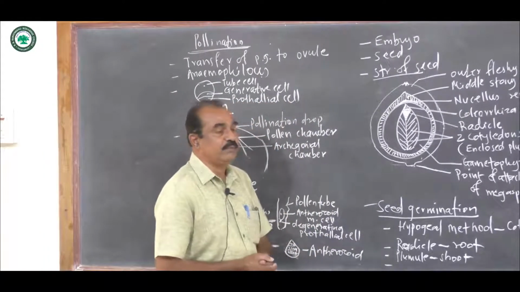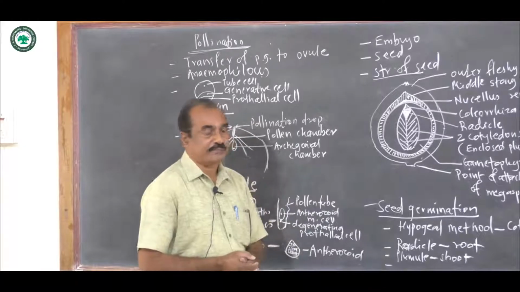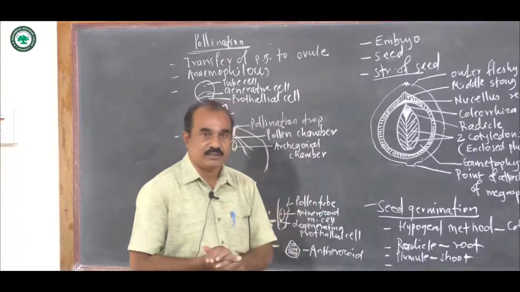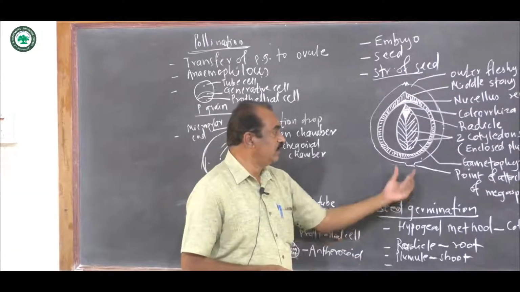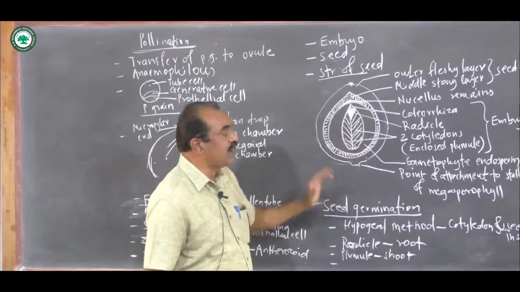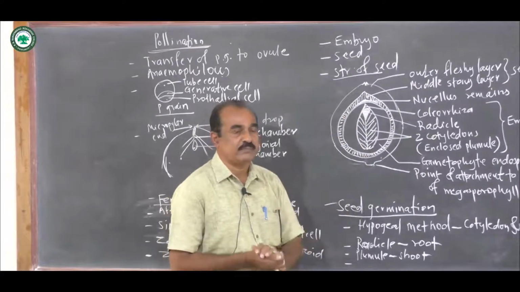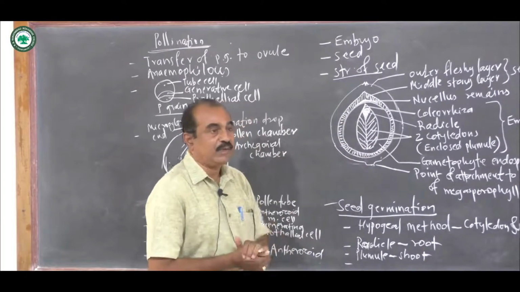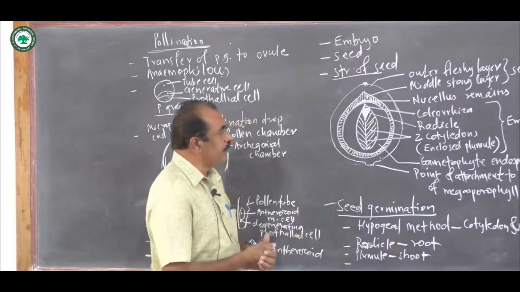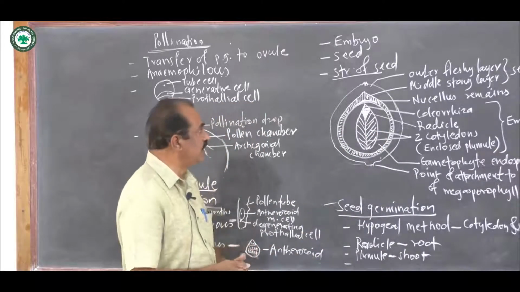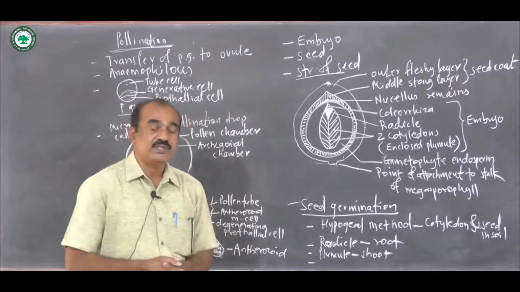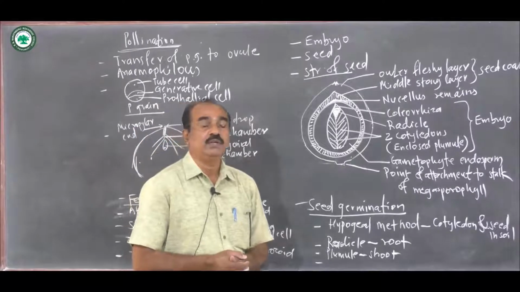Now this embryo develops into the seed, and this is the structure of the seed. It is very large. It has different parts. Now this is the lower part where the seed is attached to the stalk of the megasporophyll. So this is the spot where the seed is attached to the megasporophyll. Now toward the outer side there is the seed coat. This seed coat is also formed of 2 layers.